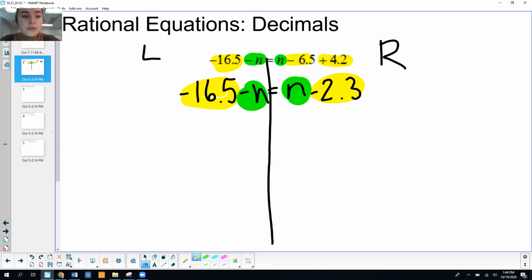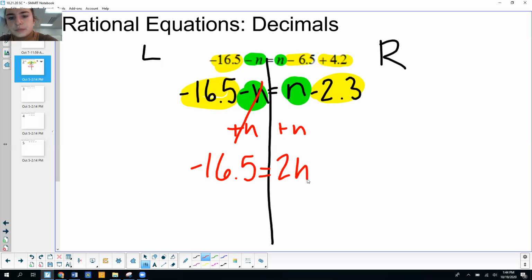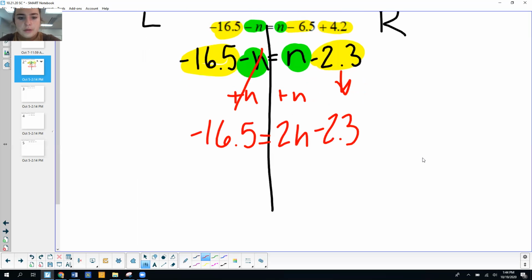The next step would be to move the smaller variable term, negative n or n. Negative n is smaller, so I'm going to go ahead and move it. So I'm going to add n to both sides. That's going to cancel. I'm going to have negative 16.5 on the left. N plus n gives me 2n, and then I'm going to bring down my negative 2.3. All right, I'm going to take my highlighter out again. I've got negative 16.5, negative 2.3, and 2n.